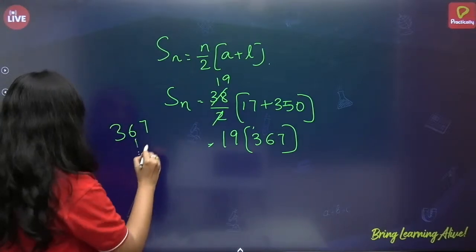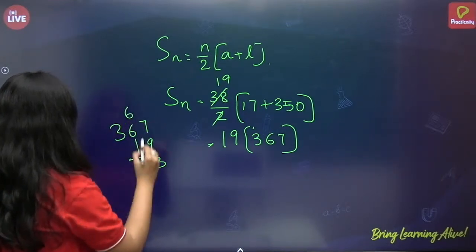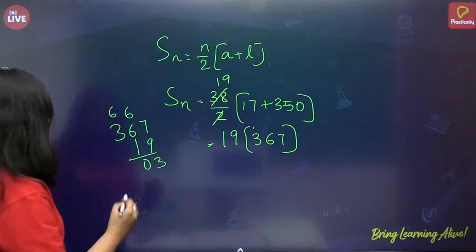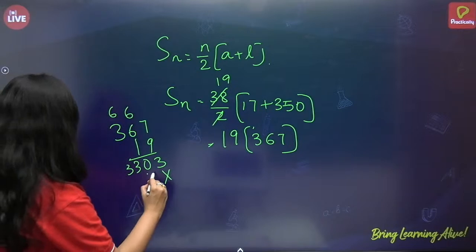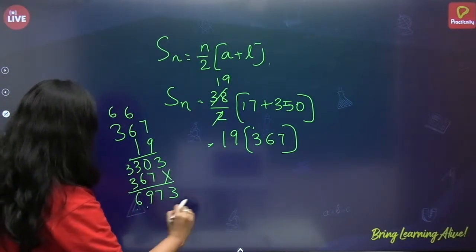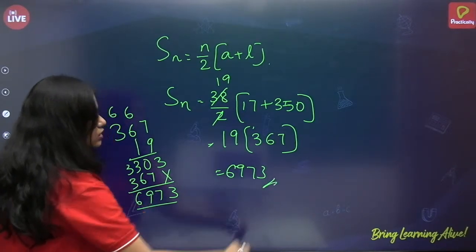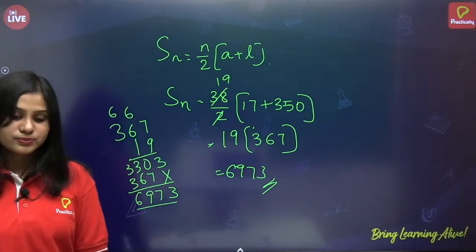367 into 19. 9 times 7 is 63, 9 sixes are 54, 54 plus 6, 60, 9 threes are 27, plus 6, 33. Okay, 7, 6, 3, so 3, 7, 9, 6, so 6, 9, 7, 3. This is the sum, correct? So are you all solving it?